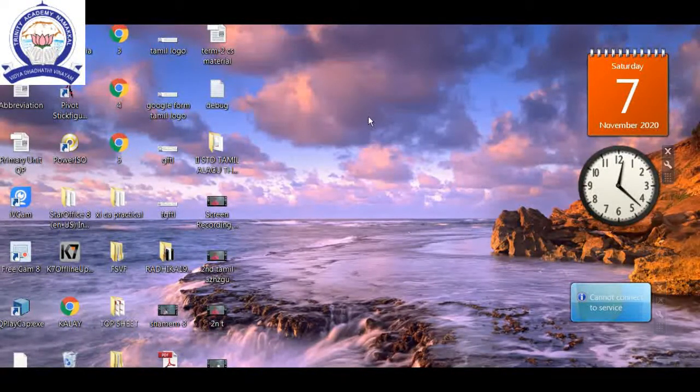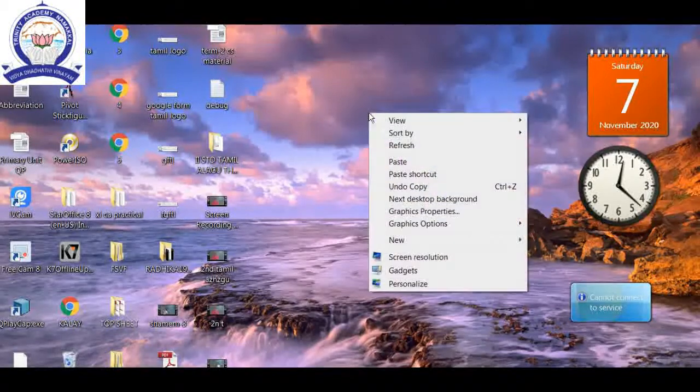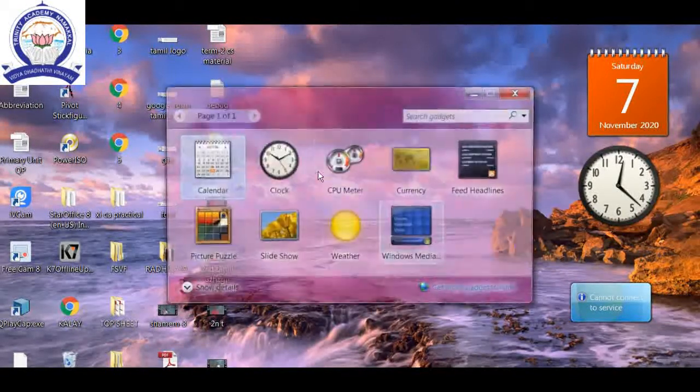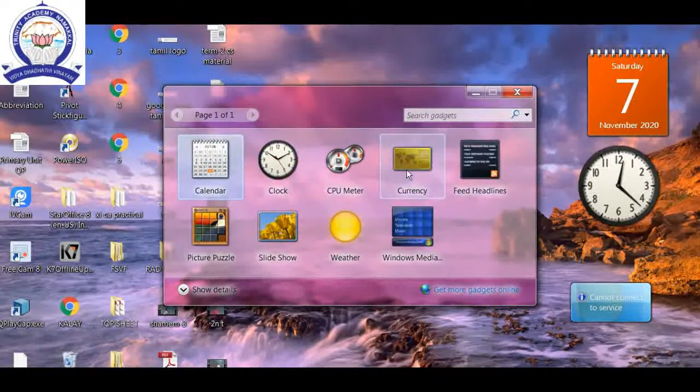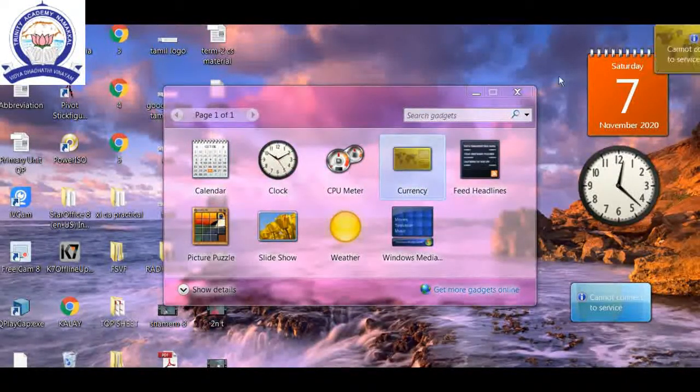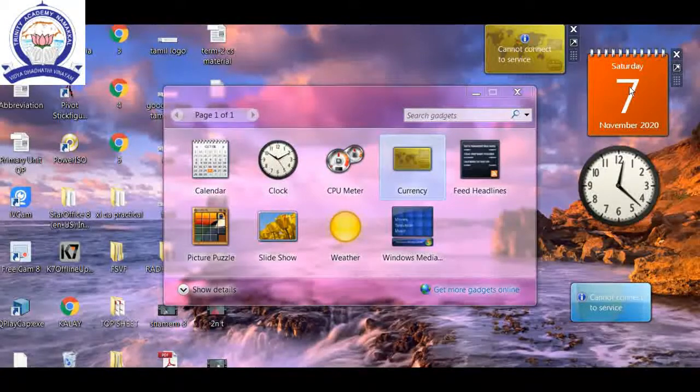How can we bring the gadgets? With the help of the right button of the mouse, the gadget option is there. If we click, we can see so many gadgets. If we double click, it will be seen immediately on the desktop. If we don't want this, if we keep the mouse pointer on the gadget, we can see a cross symbol. If you click it, it will be closed.